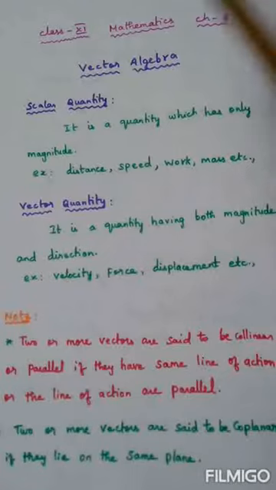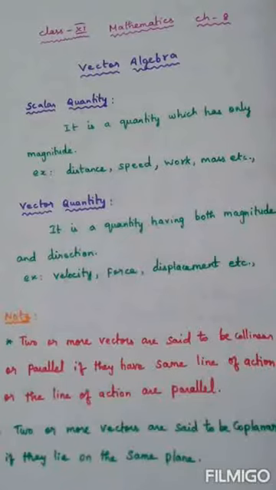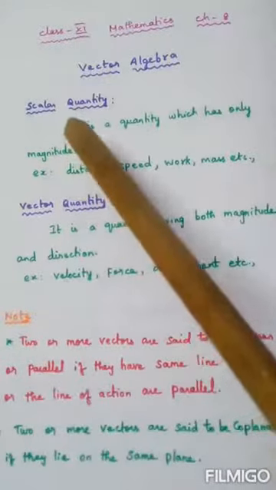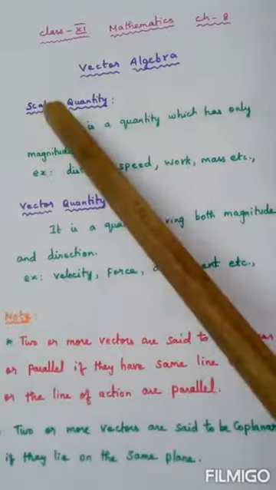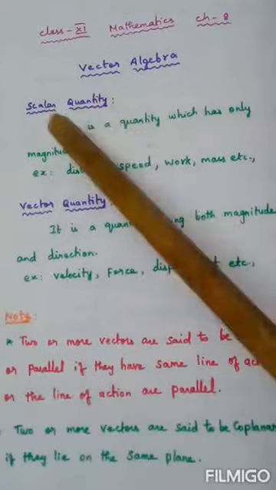The definition says, it is a quantity which has only magnitude. A quantity which has only magnitude is called a scalar quantity. What is the example? Distance. Suppose I am telling 100 kilometer. Definitely it is having a number. It is having a length. Only it has length. 40 kilometer is nothing but the distance. So it all comes under scalar quantity. Speed, work, mass, everything are examples of scalar quantity.